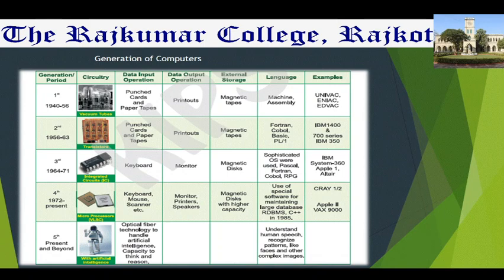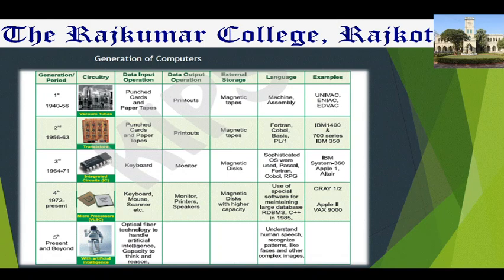Then external storage, magnetic tapes. Language used in the first generation of computers were machine language and assembly language. Then examples of machines: UNIVAC, ENIAC, EDVAC, etc. Okay. Then the second generation period is